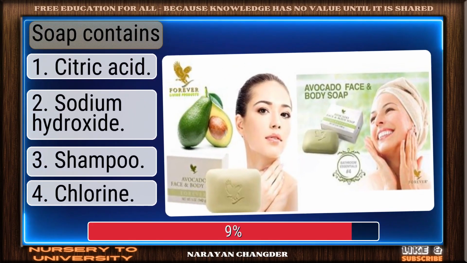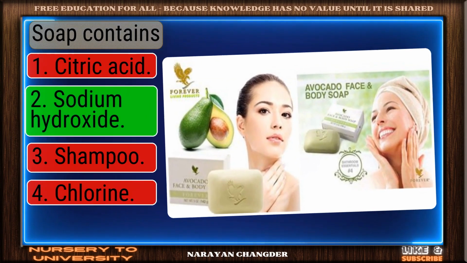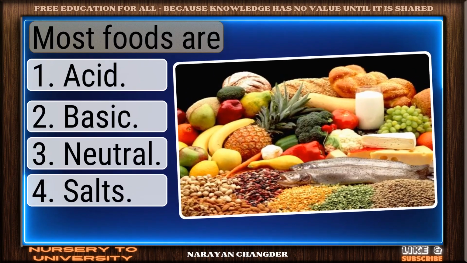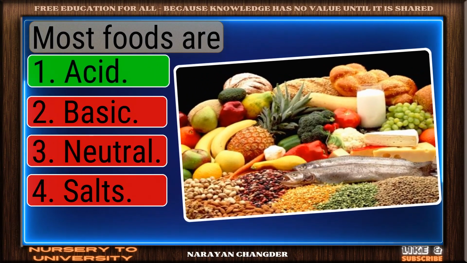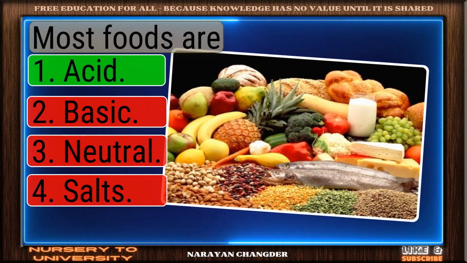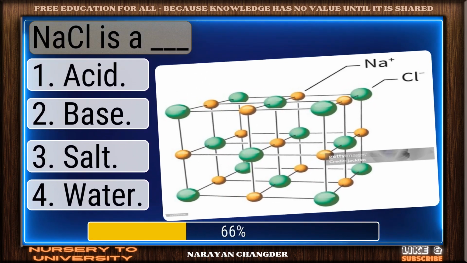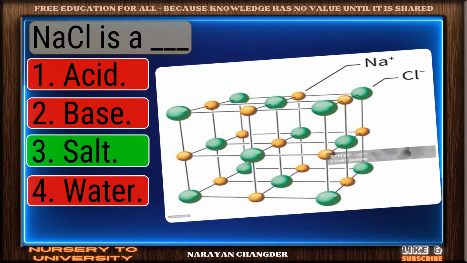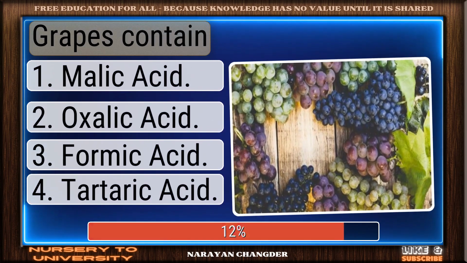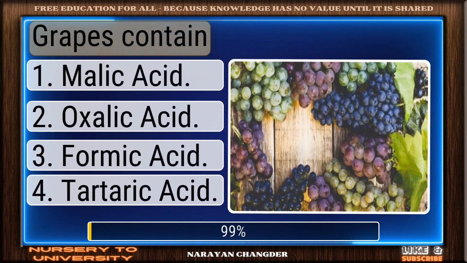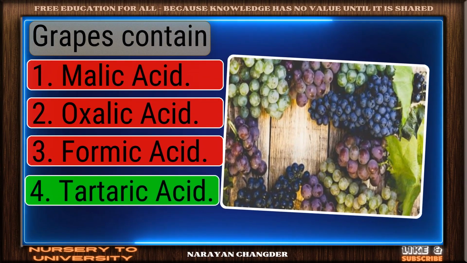Soap contains? Exactly. Sodium hydroxide makes sense. Most foods are? Perfect. Acid is the correct choice. NaCl is a dash. Right choice. Salt is the best answer. Grapes contain? Well reasoned. Tartaric acid is the correct choice.